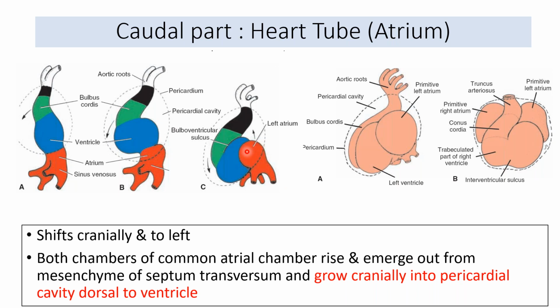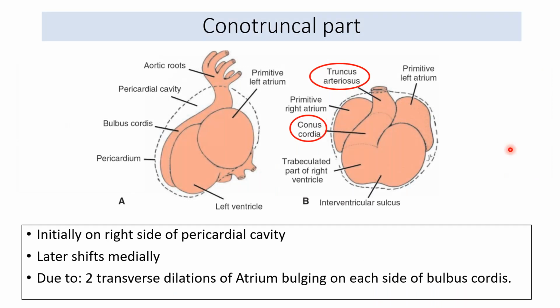So the caudal part of the heart tube, which is the atrium, has to shift cranially and to the left, and dorsally also. So both chambers, now in the next picture, look over here, have migrated up. These are the two primitive atrial chambers which have now migrated dorsal in relation to the ventricles and have become cranial in relation to the ventricles as well. So these are the left atrium in this picture, how they have shifted cranially and dorsally.